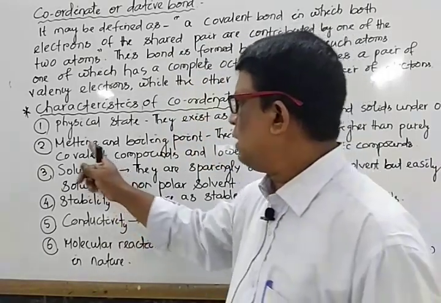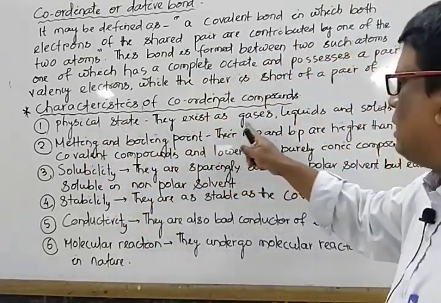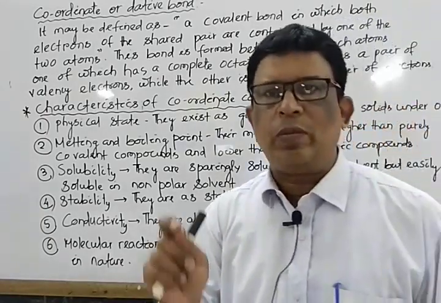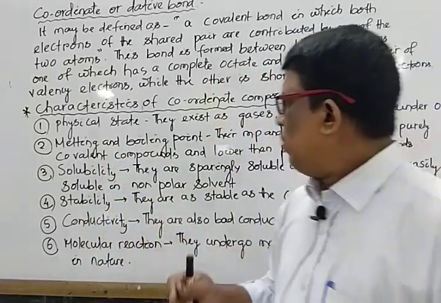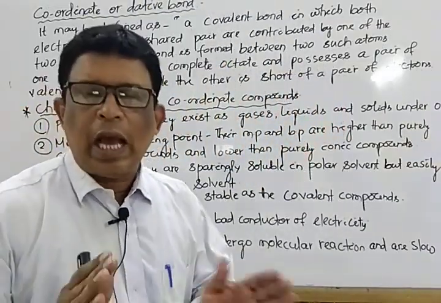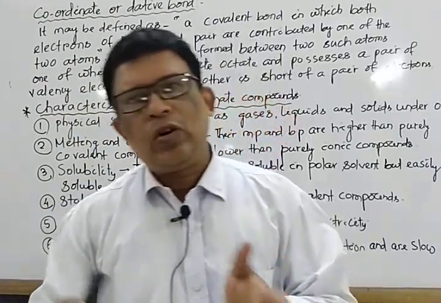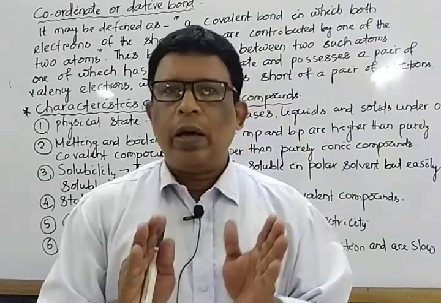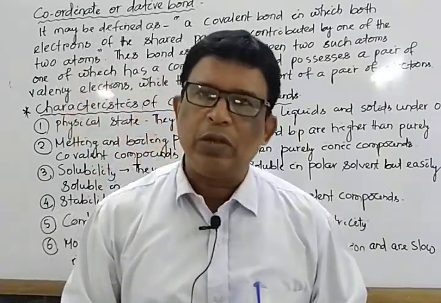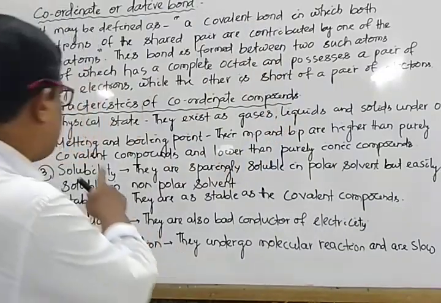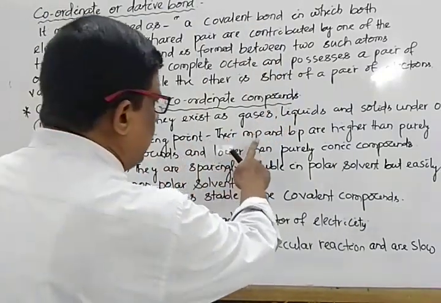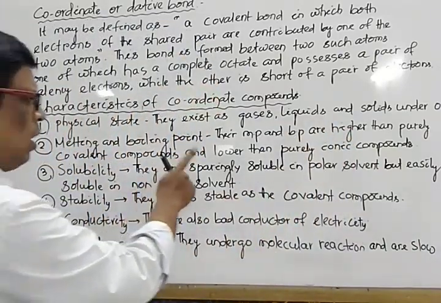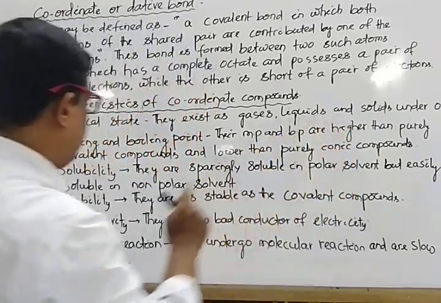Mark that, some properties are there. One is physical state. They exist as gases, liquids and solids at room temperature under ordinary conditions of temperature and pressure. Second one, melting point and boiling point. That means they possess a higher value of melting point and boiling point in comparison to pure covalent bonds, while possessing lower values in comparison to ionic bonded compounds. Mark that. Their melting point and boiling point are higher than purely covalent compounds and lower than purely ionic compounds.